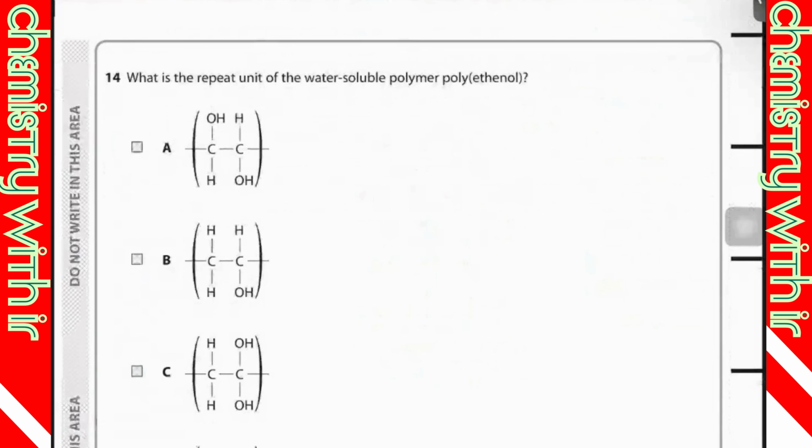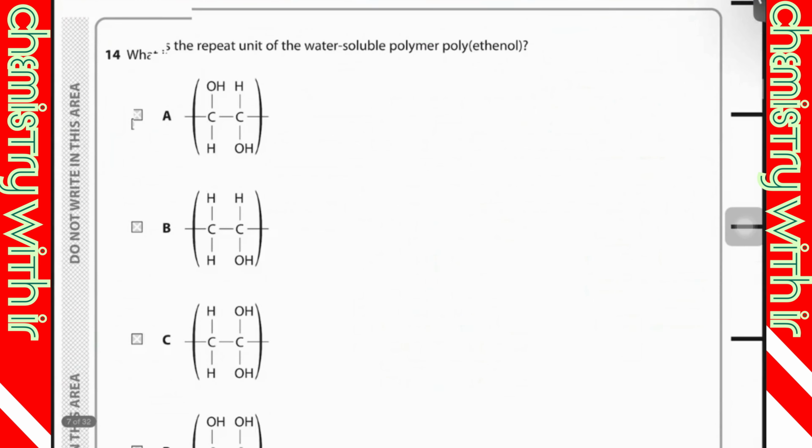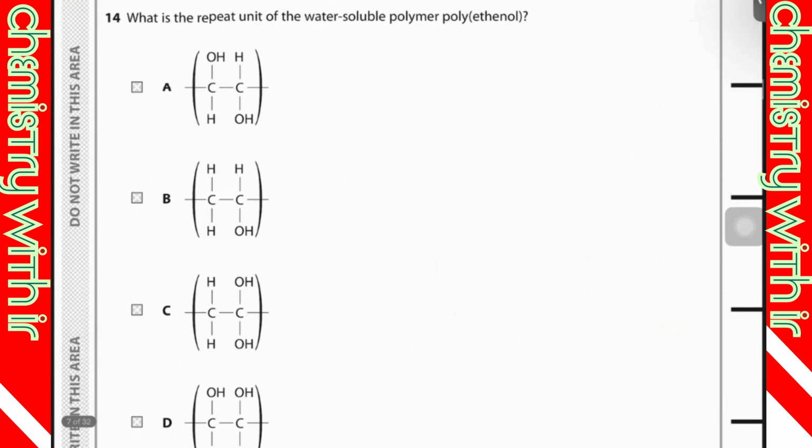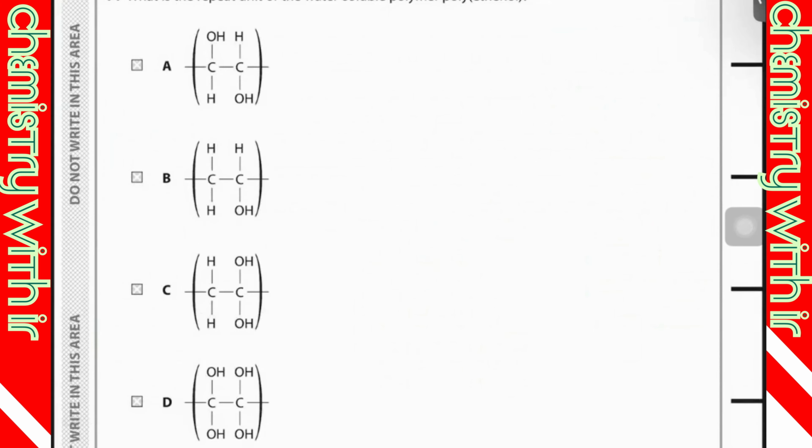What is the repeat unit of the water soluble polymer polyethanol? Ethy means E, E for alkene, and ol means alcohol. They are saying water soluble, dissolved in water. They are saying ol. It has only one OH.